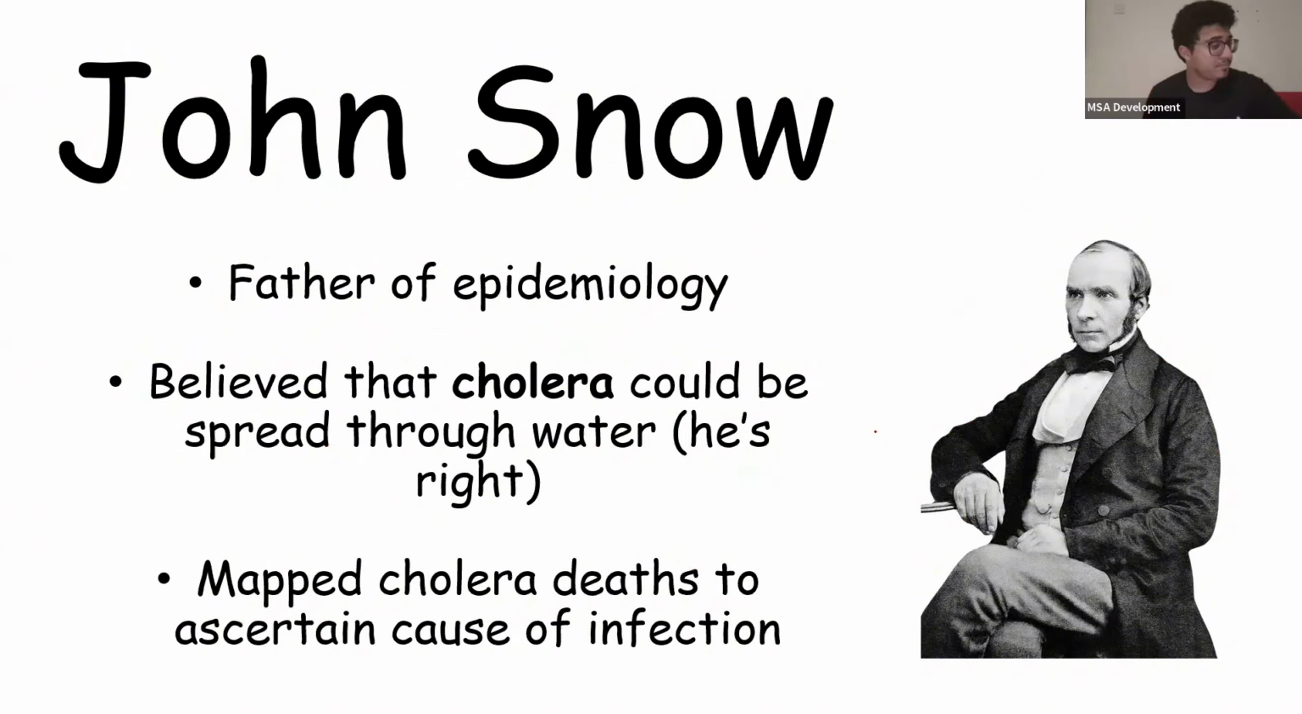Now we're going to talk about some people. We have John Snow. He's the father of epidemiology. He believed that cholera could spread through water. Crazy. Turns out he was right. He mapped cholera deaths throughout wherever he lived, and he noticed that more people were dying near the water, wherever there were wells or water pumps. Because of this, he was able to ascertain the cause of infection, and he kicked off epidemiology, the study of disease. He was able to figure out that cholera spread through water, which is really cool.